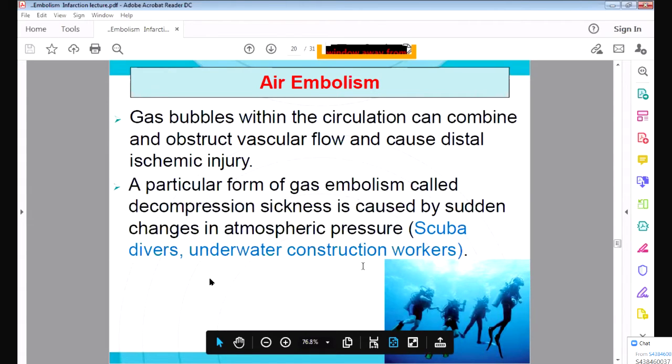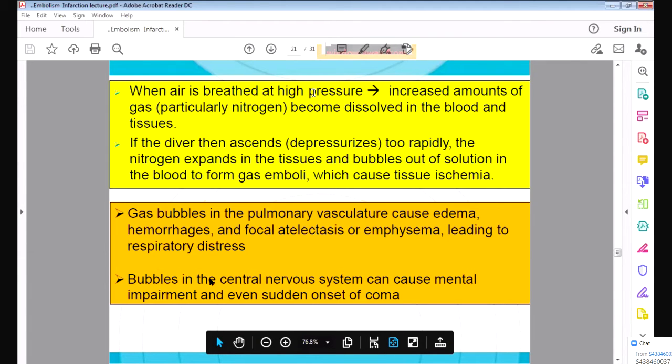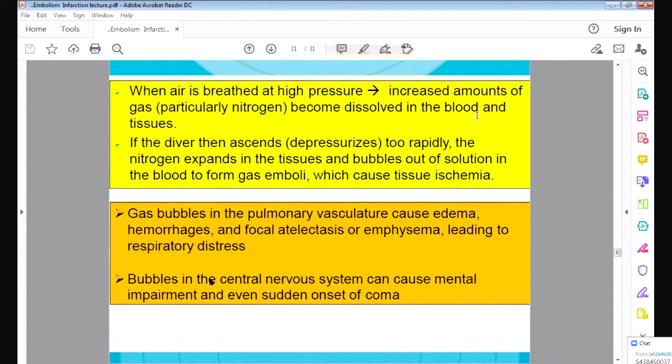and underwater construction workers. When we go inside the water, the pressure is very high. So when the pressure is very high inside the sea, inside the ocean, a large amount of gas, particularly nitrogen, becomes dissolved in the blood and the tissue.